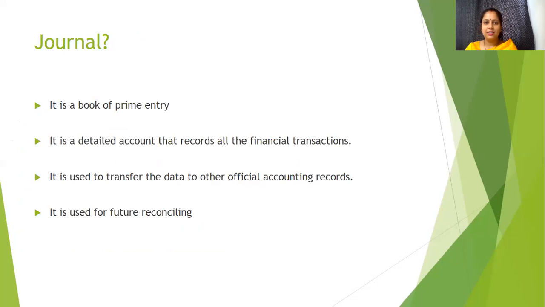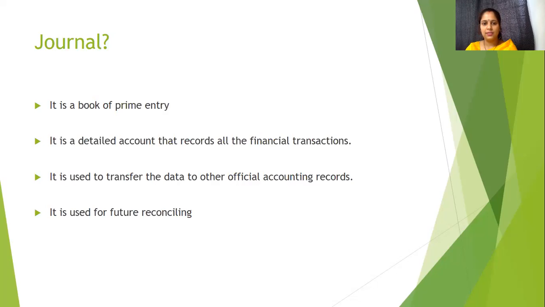Now, what is journal? Journal is a book of prime entry. As I already told you, it is a book of prime entry. From here, we further post into other accounts. So this is the first actual entry in the books of account. It is a detailed account because in this account, date, particulars, like what account to be debited, what account to be credited, and the narration, like what is the reason of these two accounts being debited and credited. All these things are recorded, the debit side and credit side. So it is a detailed account of all the financial transactions.